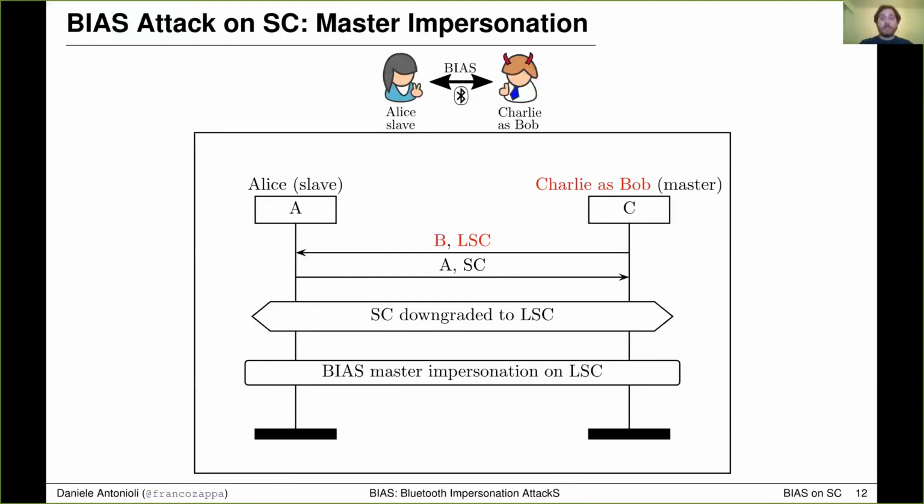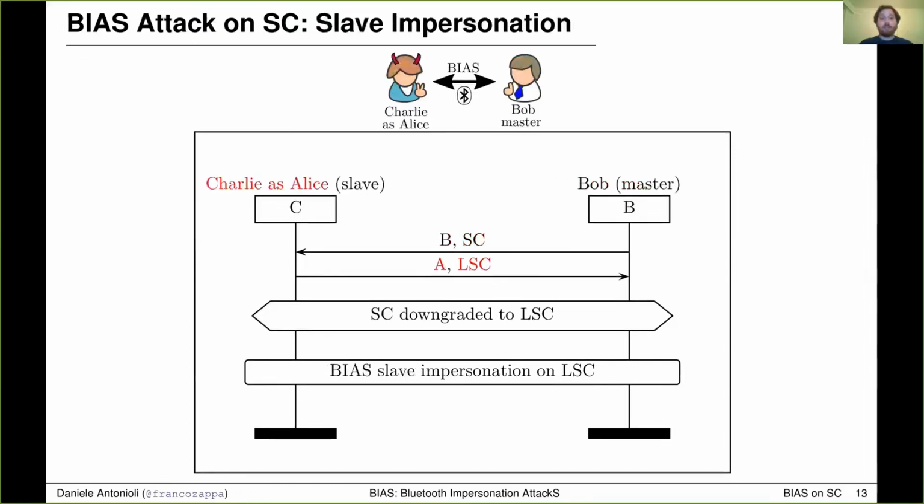Then Charlie performs the master impersonation attack on LSC that we described before and continues session establishment without having to authenticate. The slave impersonation attack exploits the same downgrade trick. Charlie presents to Bob as Alice, proposes LSC rather than SC, downgrades SC to LSC, and then performs the slave impersonation attack on LSC, taking advantage of the role switch trick.